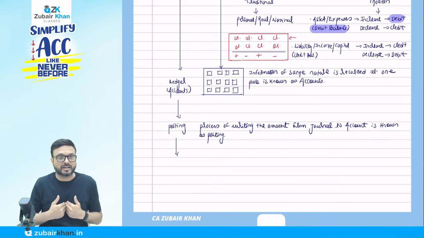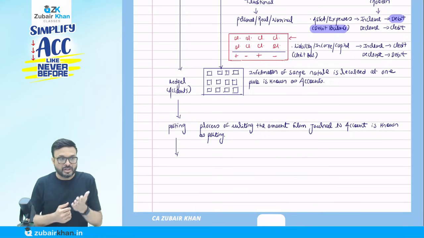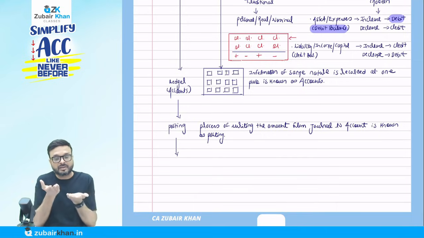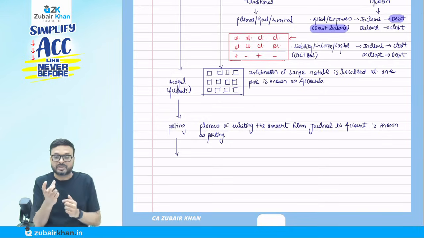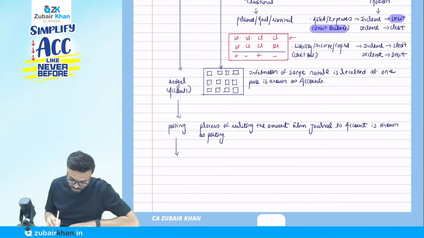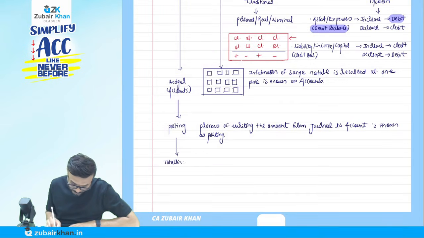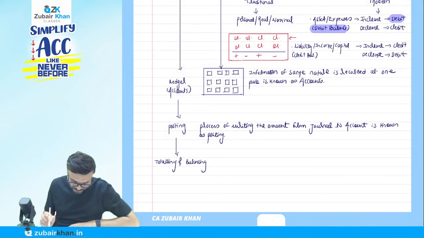The accountant tells me, Zubair sir, I will do the total of these two sides and find the balancing figure, and I will tell you the final figure. So what is the next step? Write it down: totaling and balancing. What I will do now is the totaling and the balancing.